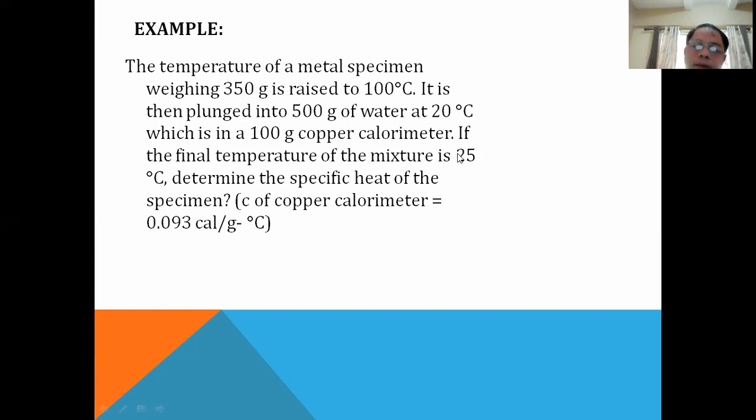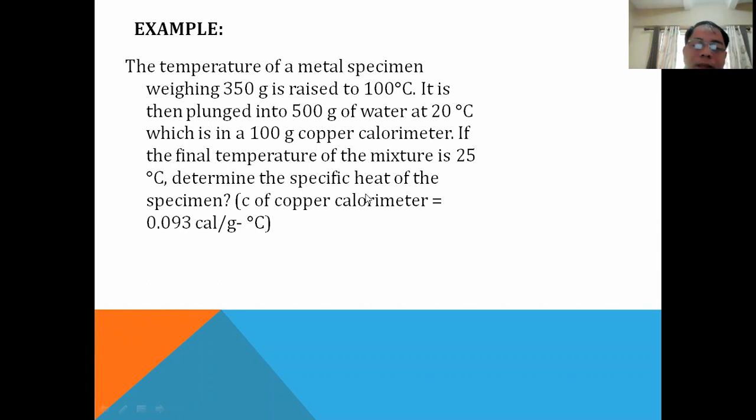So again, some substances eventually give off heat. Some substances absorb the heat that was present. Now again, our container, the calorimeter, is made of copper. So its specific heat, the copper container, the calorimeter, is 0.093 calorie per gram per degree Celsius.